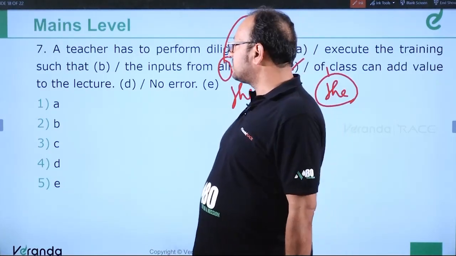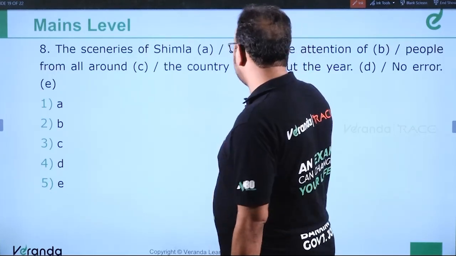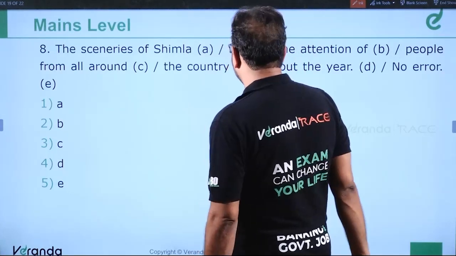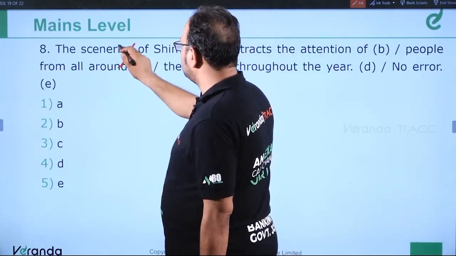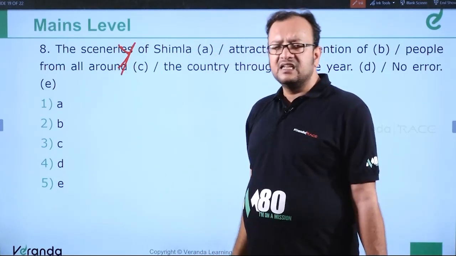Okay, moving ahead. Question number 8. The sceneries of Shimla, okay, this is the error in part A, attracts the attention of people from all around the country throughout the year. So it should be scenery of Shimla, scenery. Because scenery does not have a plural form, sceneries.